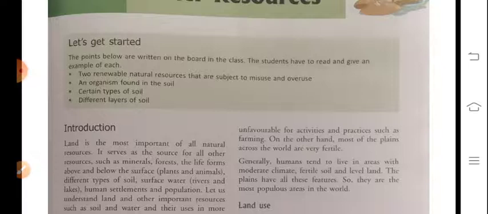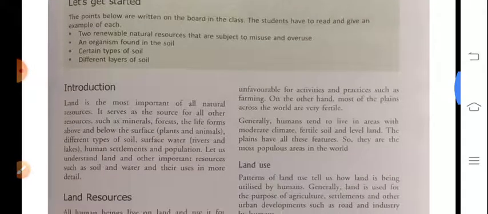Also our land is classified into different types of soil, and the surface water is related to rivers, lakes, seas and oceans. Dear students, you know that on this earth human settlement is also very critical due to the increasing population. Let us understand the land and the other important resources such as soil and water and their use in more detail.